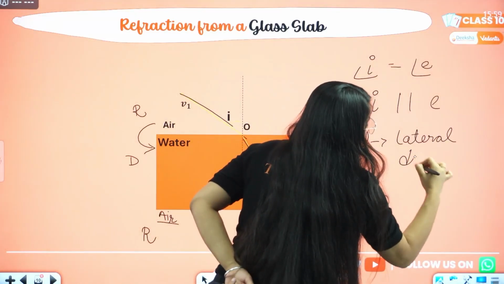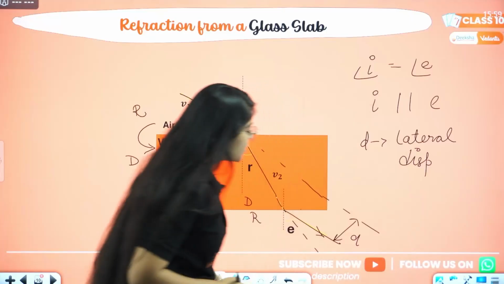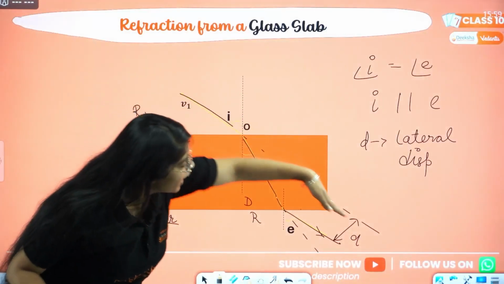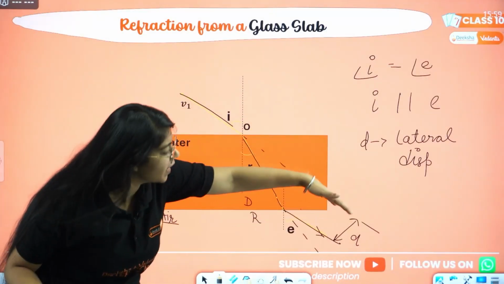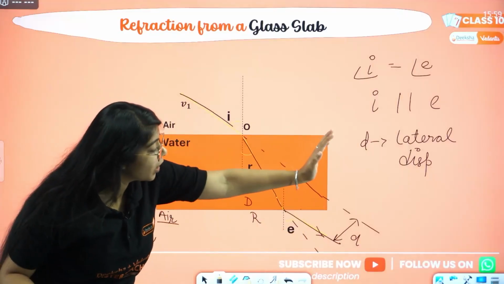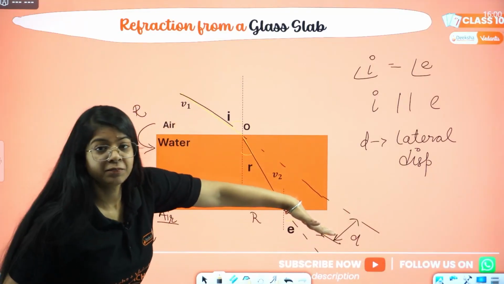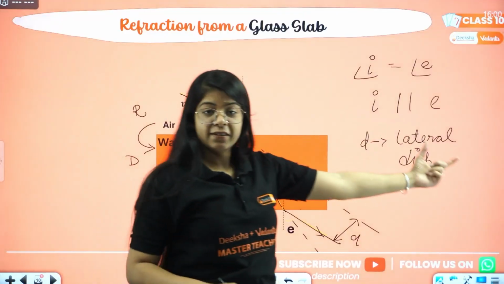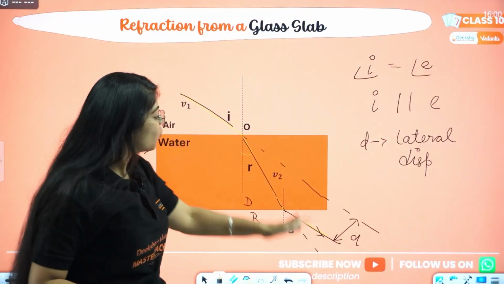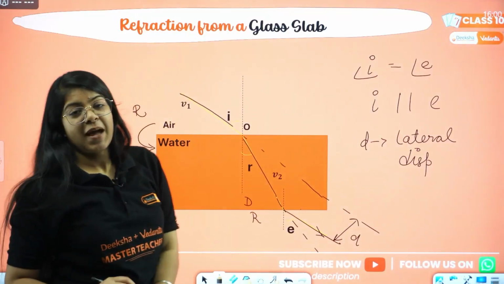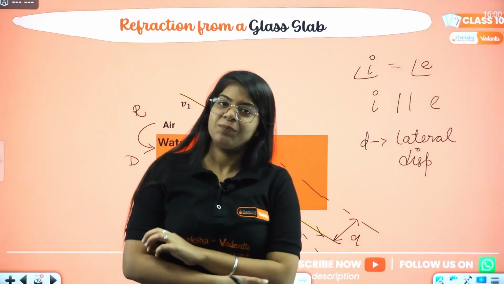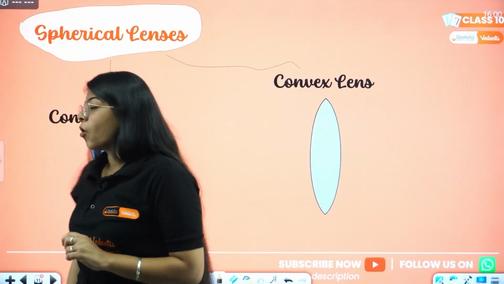Lateral displacement is, instead of going straight like this, the ray just shifted here. It didn't turn like this, it didn't turn like that. It just got up and shifted here. Okay? That is called lateral displacement. Angle i is equal to angle e. Incident ray is parallel to emergent ray. Then, okay, move on to lenses.